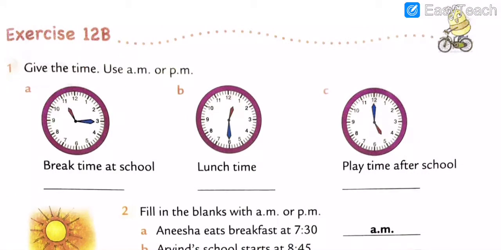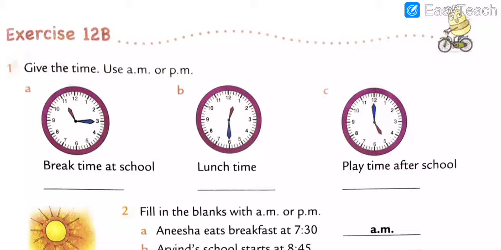First of all, you write in your rough book exercise number 12B. What, my dears, do we have to write? We have to write exercise number 12B. Question number 1. What is question number 1? Give the time, use AM or PM. As per we learned the uses of AM or PM, we are going to do this exercise.